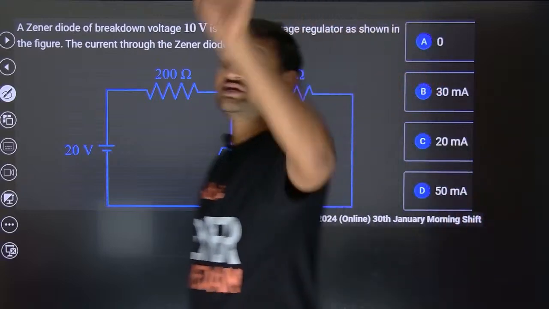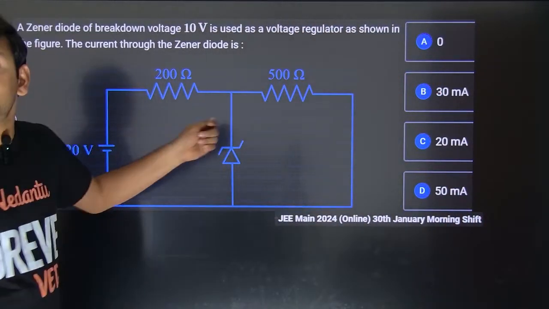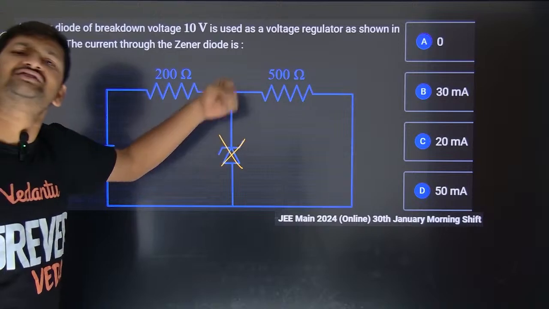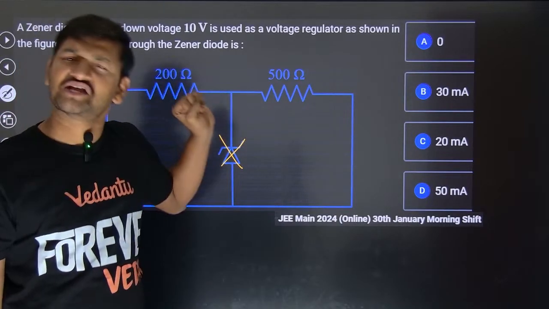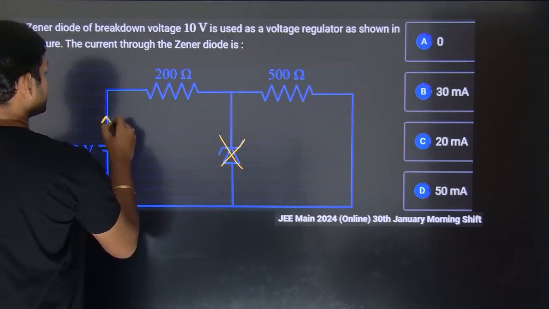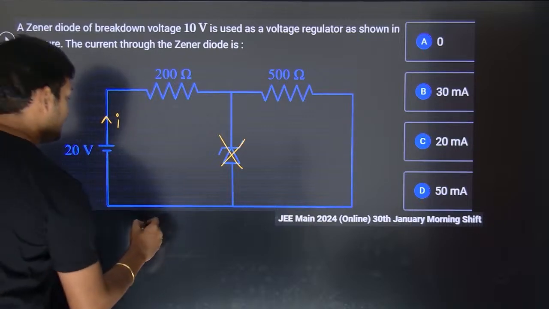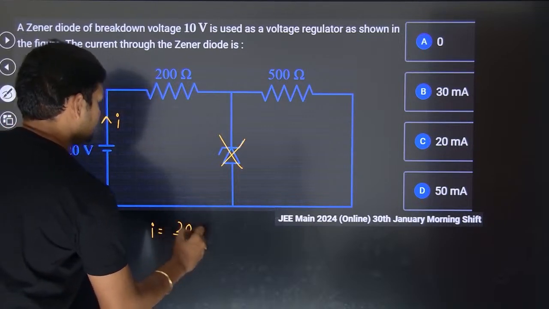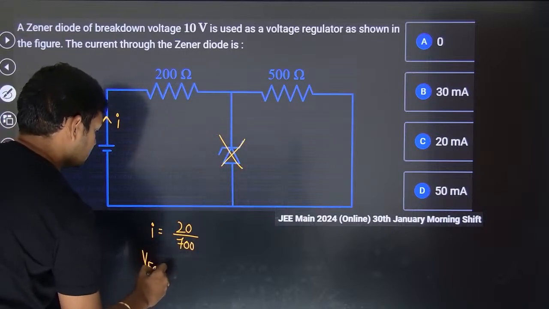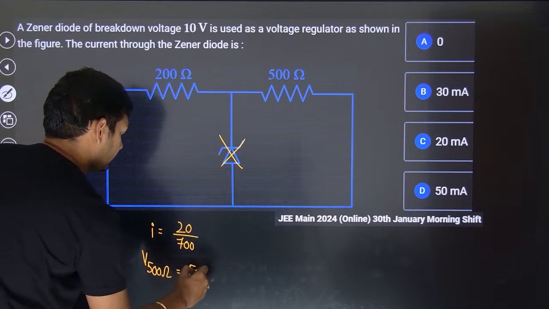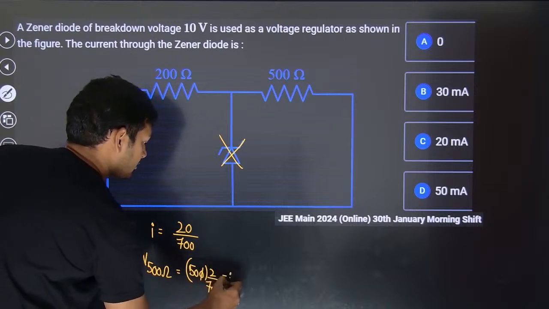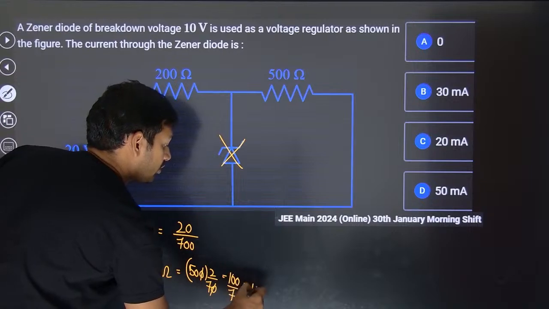Sir, how do we know whether the Zener diode is in the breakdown situation or not? First of all, forget that this is existing. If this is not present, what should be the voltage across 500? Take some I, and that I is going to be 20 divided by 700. Now the potential drop across 500 ohms is going to be 500 into 20 by 700. The 0 gets cancelled out, so it is going to be 100 by 7, which is more than 10 volt.